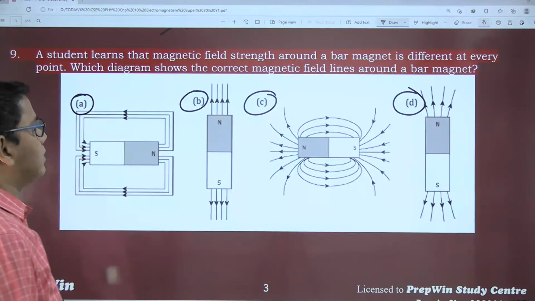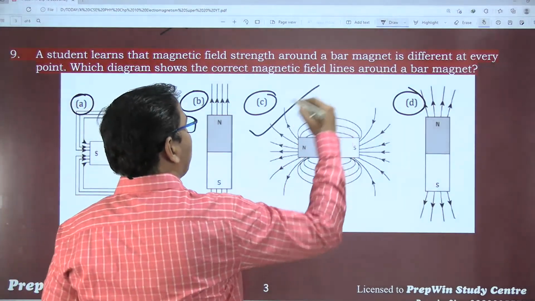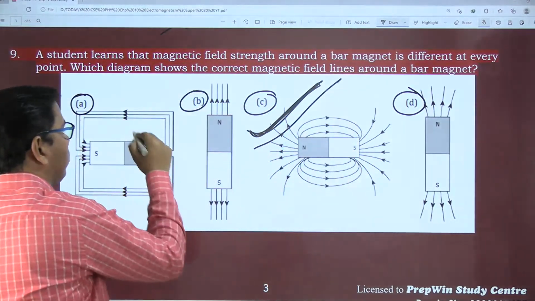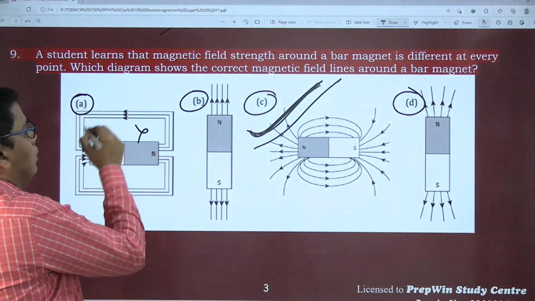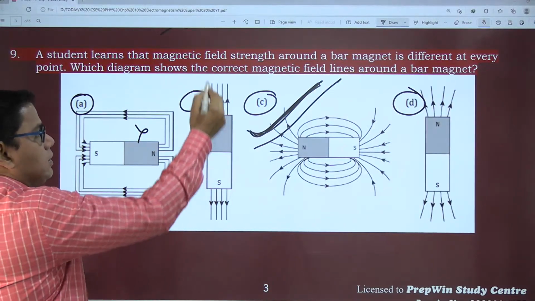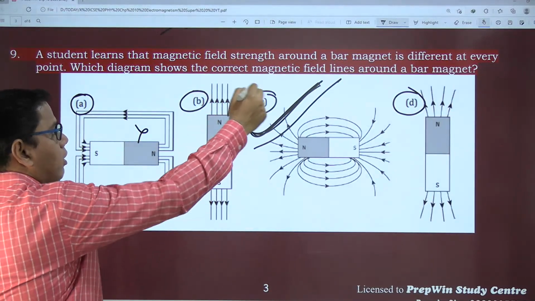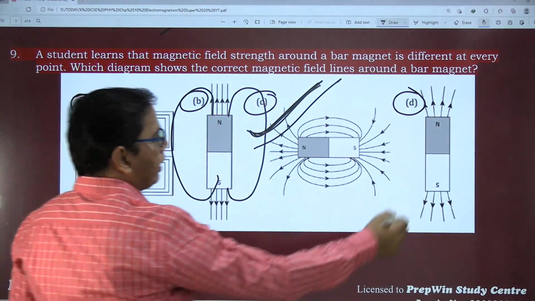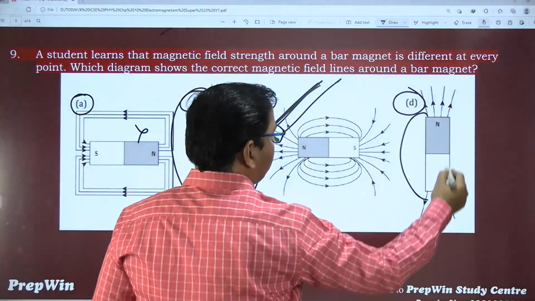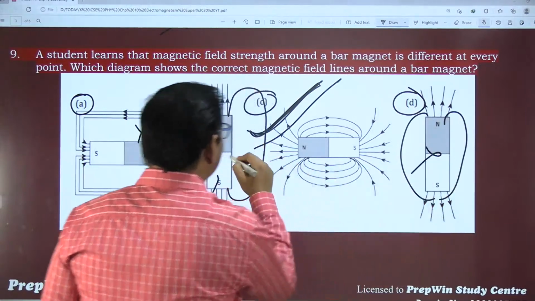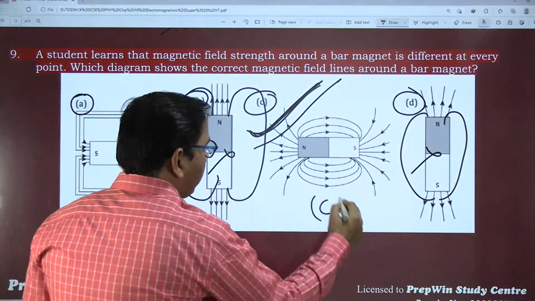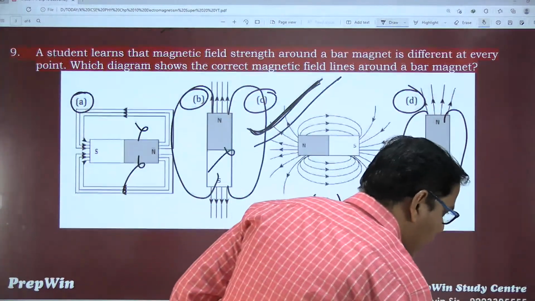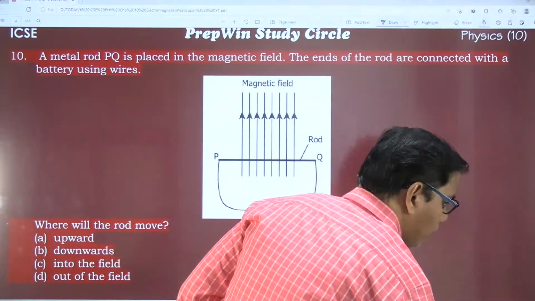So yes, answers are coming in. The correct answer is option number C. It never goes like this in a rectangular form, straight, because magnetic field lines are in a closed loop. This is also more or less the same. We can't see any loop over here. So all three diagrams are incorrect. Diagram C was the correct diagram. Is it okay? Can we move on to question number 10?